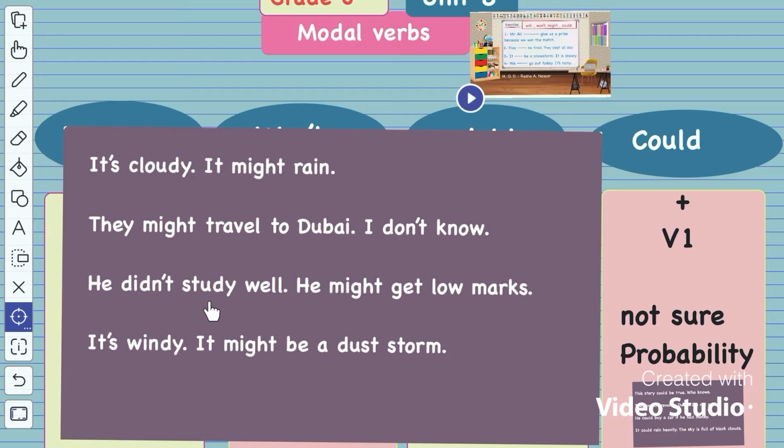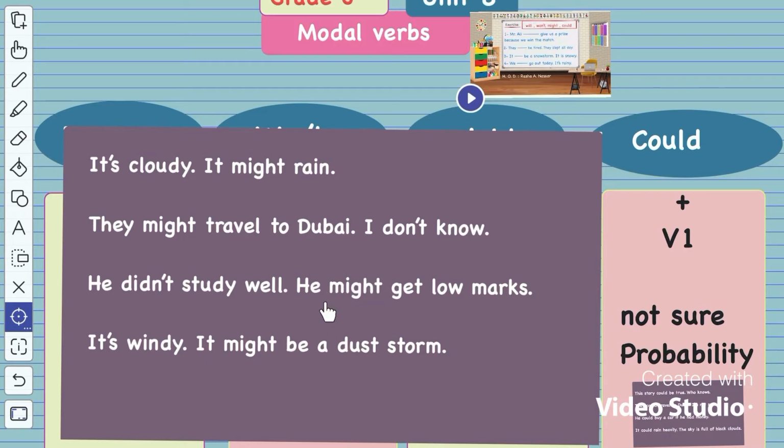He didn't study well. He might get low marks. I am not sure, because he can get high marks because he knew something more than the others. So, because he didn't study well, he might get low marks? It's not for sure. So I'm not sure whether he might get low marks or high marks. So I use the modal verb might.